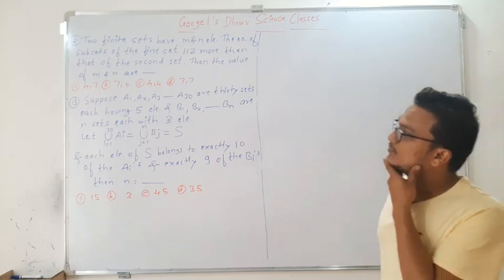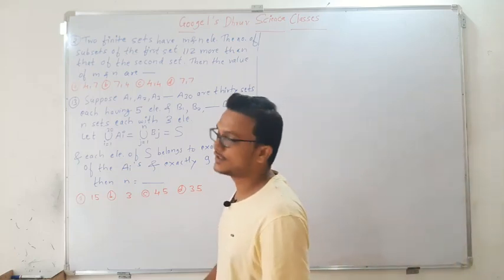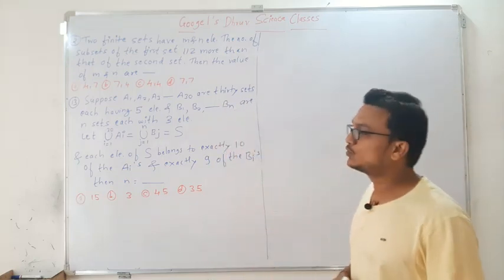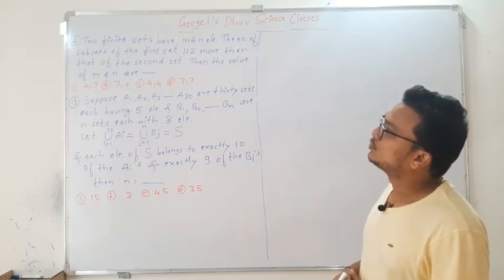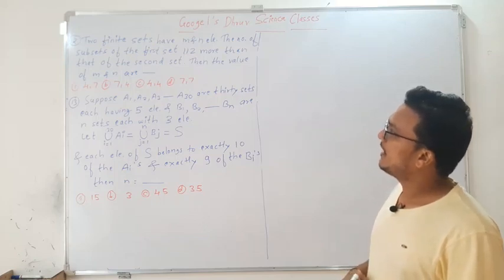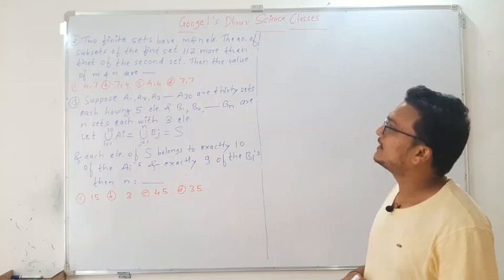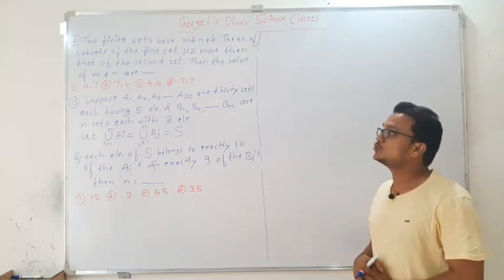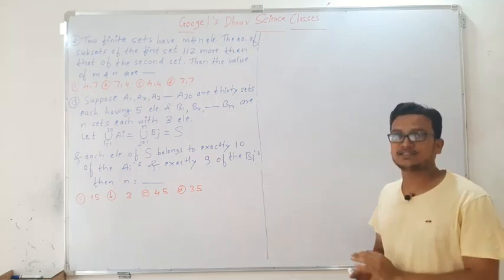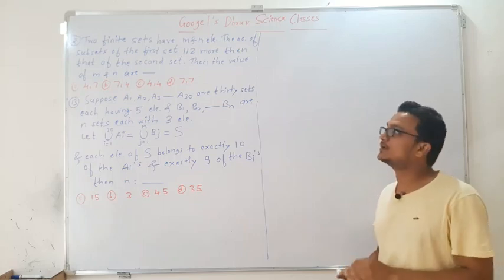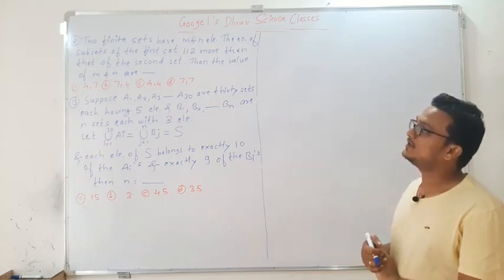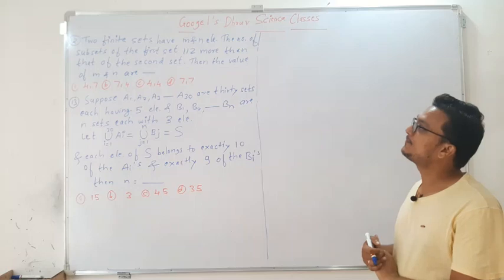Now next question, that is question number 12. Two finite sets have m and n elements. Here we have two finite sets. Finite means which is countable, right? So two finite sets have m and n elements.